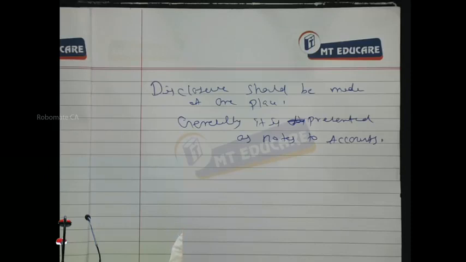Disclosure of accounting policy is not an excuse for misapplication of accounting policy. Anybody understand this? Otherwise the standard is over.